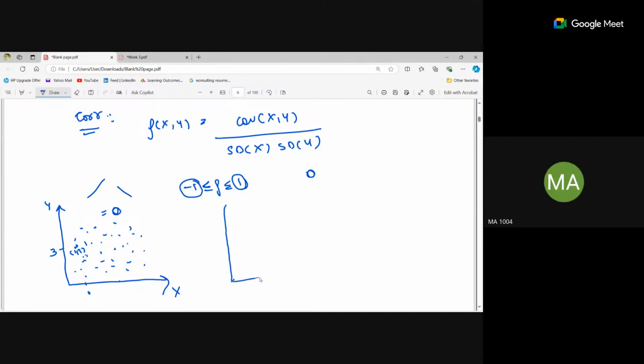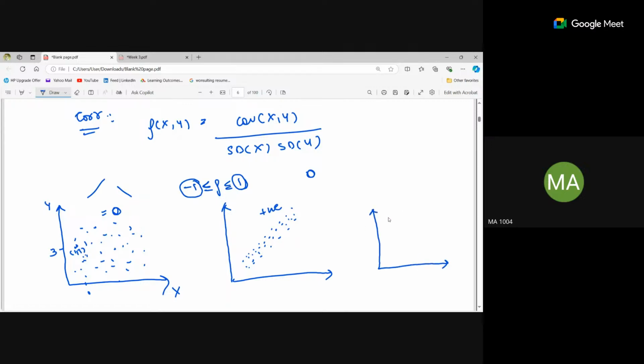And if I'm having another graph like this, positively correlated, right? That means if x is increasing, the y is also increasing, correct? Yes.